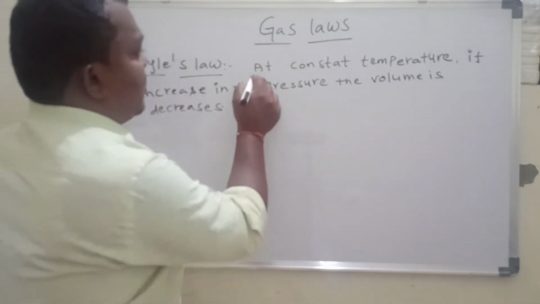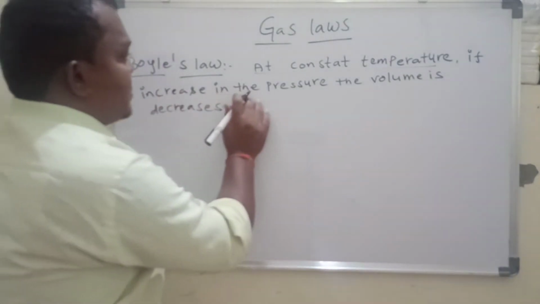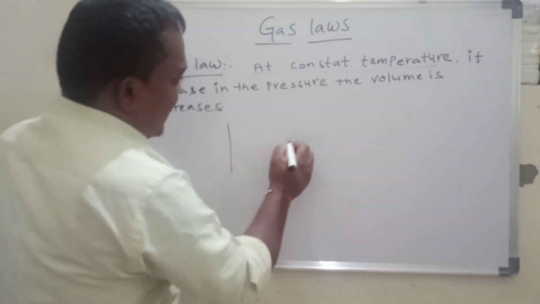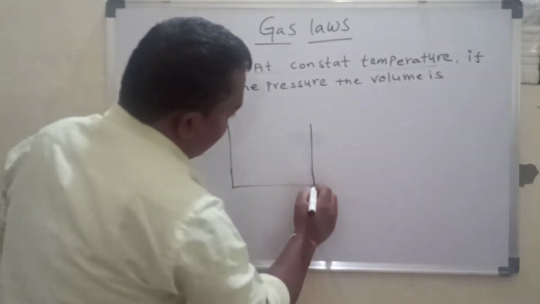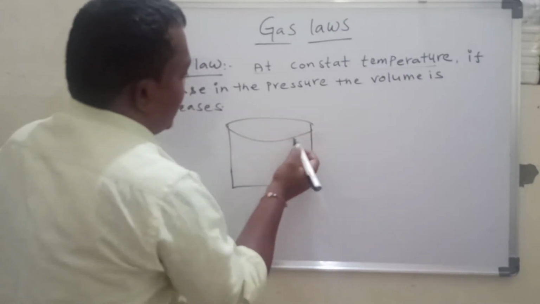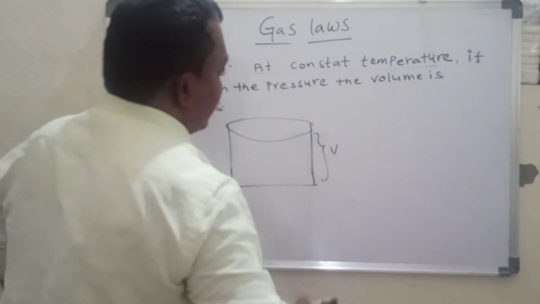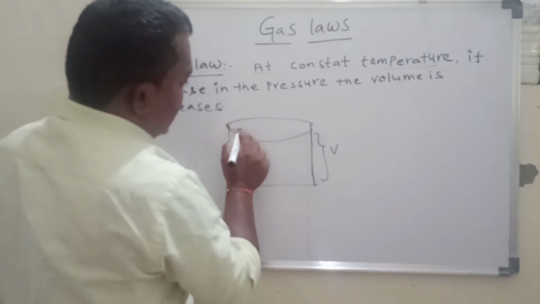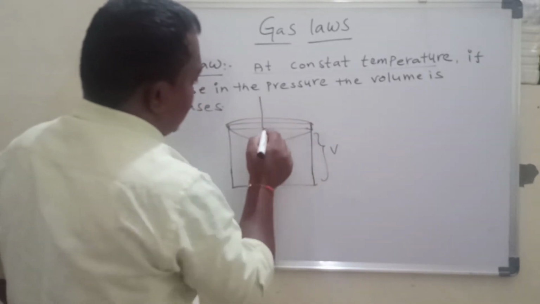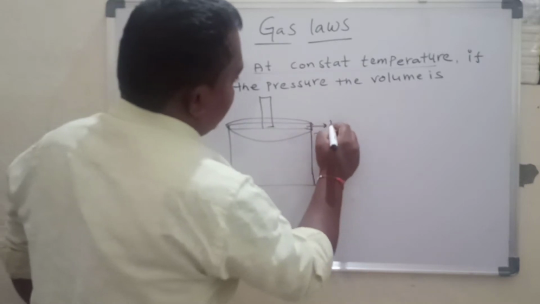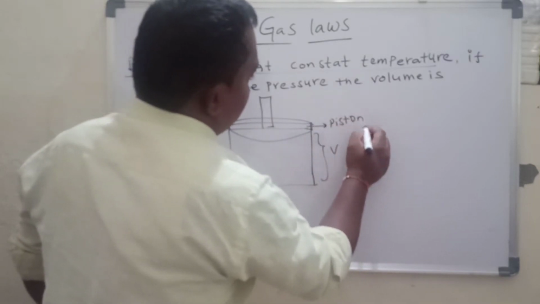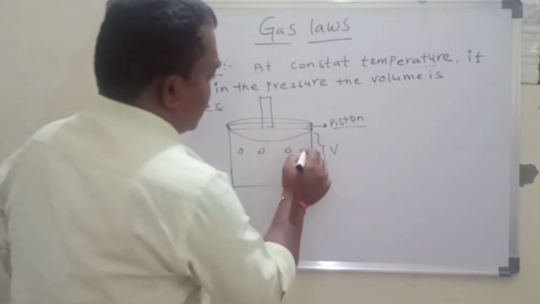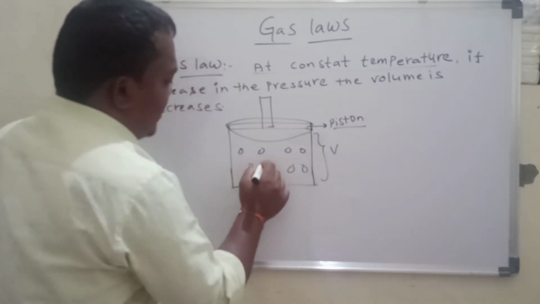At constant temperature, if the pressure increases, the volume decreases. How does this happen? Let us go for an explanation. I am taking a gas container which contains volume V, and there is a pressure exerted by the piston. This is called the piston, which exerts pressure, and inside there is gas.